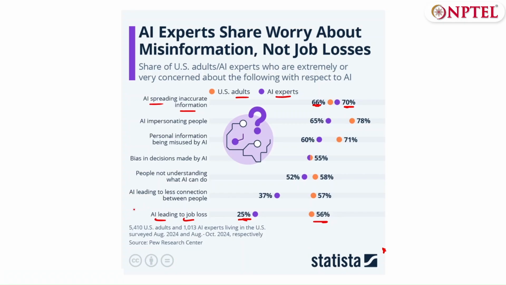Looking more at the categories here, we have AI leading to less connections between people, people not understanding what AI can do, bias in AI, personal information being misused, and AI impersonating people. So the top two problems that people are most worried about have to do with AI basically generating misinformation, or also known as disinformation.